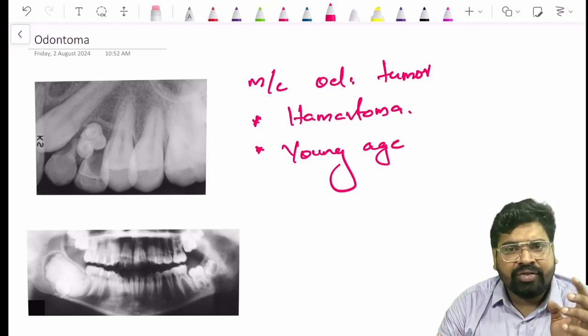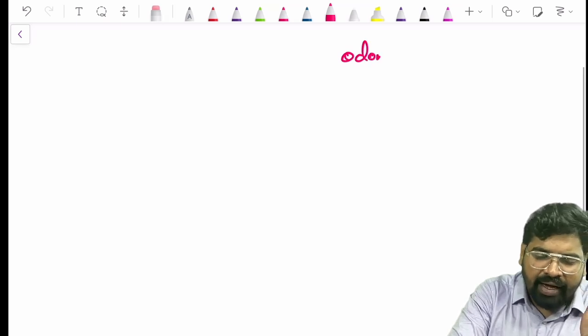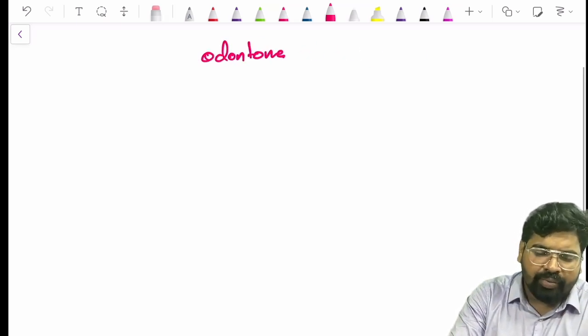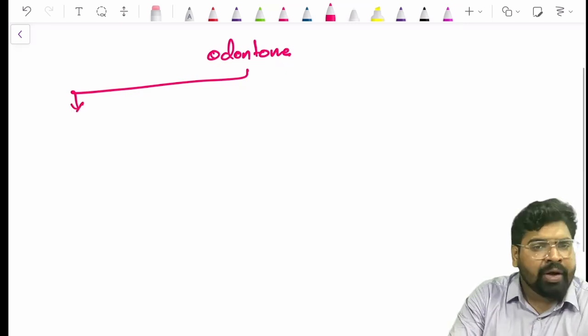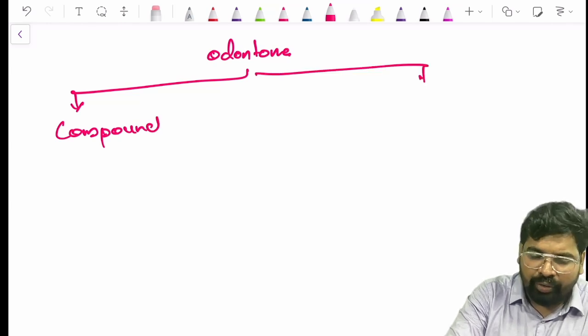And odontomas are of two types. So I'm writing here, odontoma is of two types. One is called compound odontoma, and the other one is called complex odontoma.